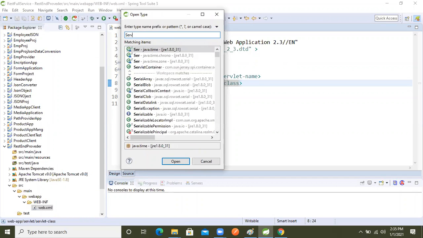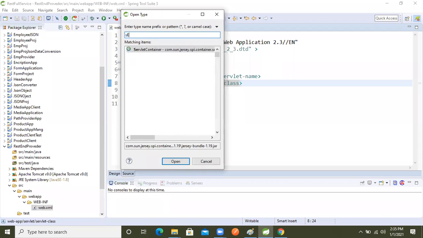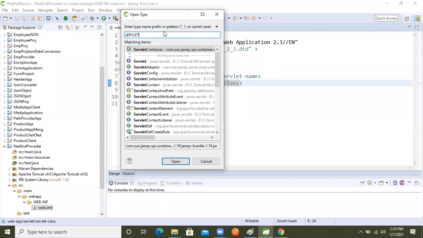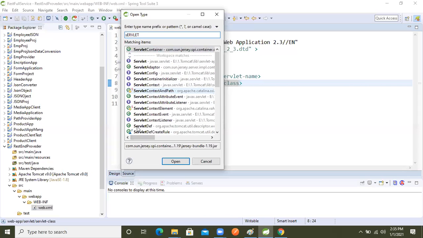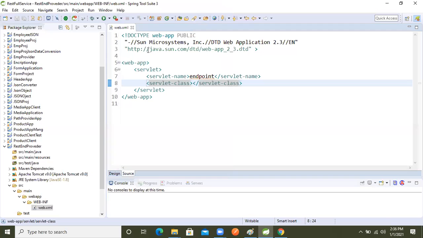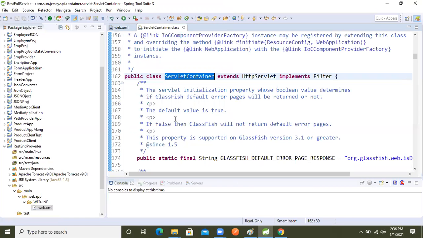We just write servlet, and all the servlet-related classes come up. We search for the class we need, the servlet container class. Now we click on that. I'm giving the steps also, guys, so if anybody is serious about this, people will learn here only. Now we will copy this class name.